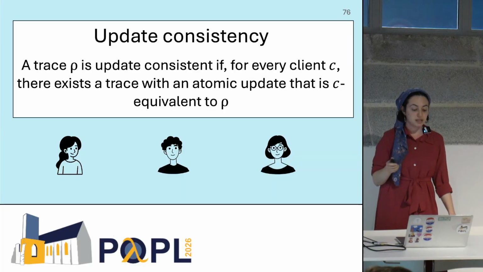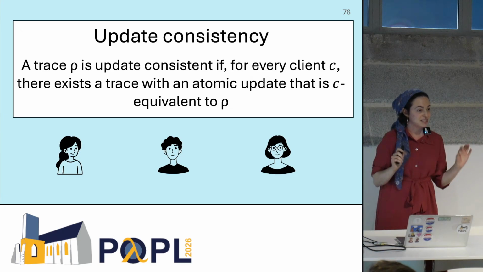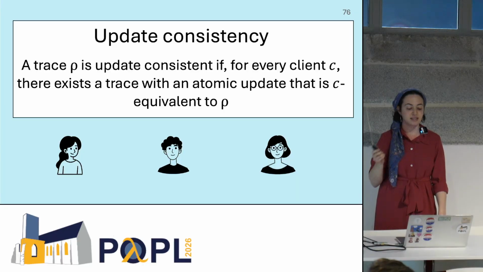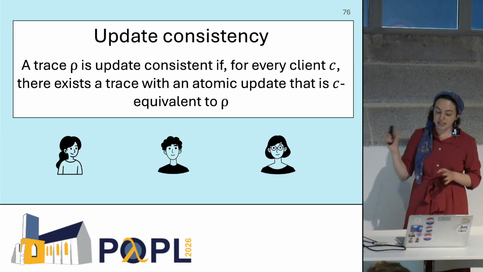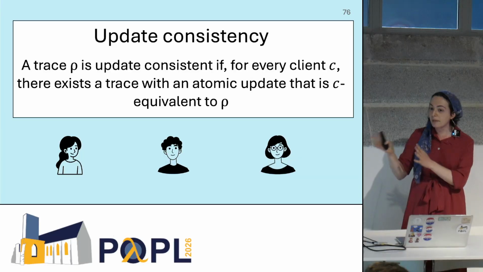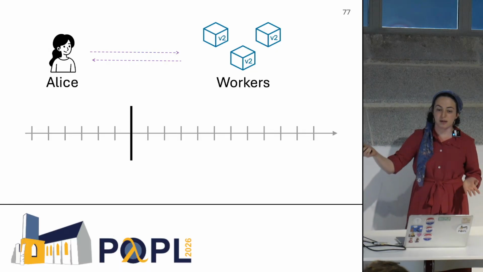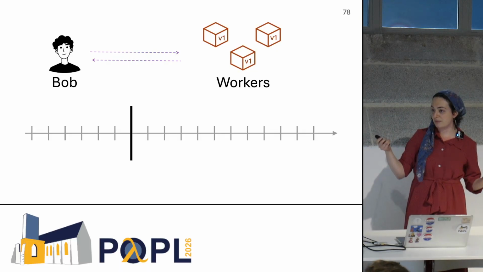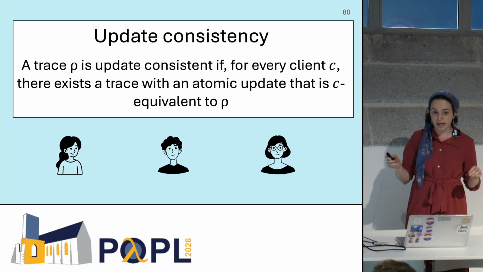A trace is update consistent if for every client C, so fix a client C, there exists a trace with an atomic update that is C equivalent for that client to your original trace. And I want to emphasize here that this is a for all exists property. It's not exists for all. So this perceived atomic update point can differ from client to client. So Alice can say, oh, there's an atomic update at this point, and Bob could think that the system is still non-updated there, and he sees an atomic update later. All that matters is that every single client perceives an atomic update.